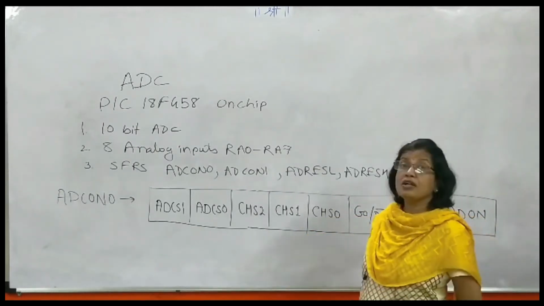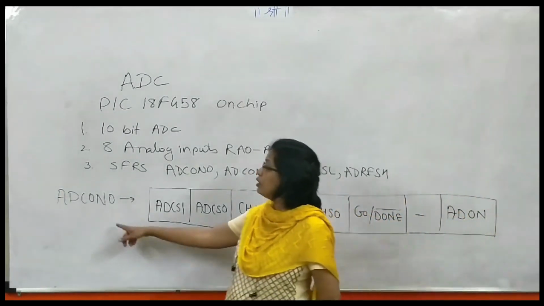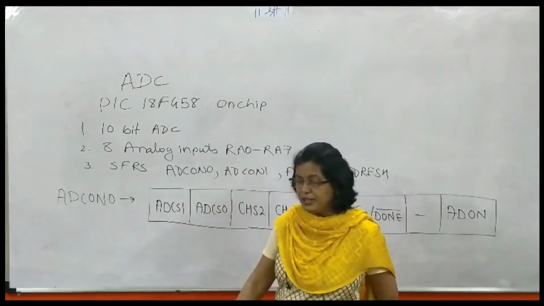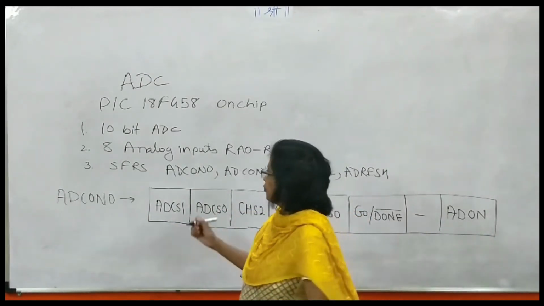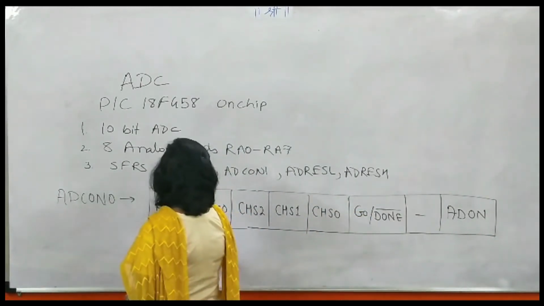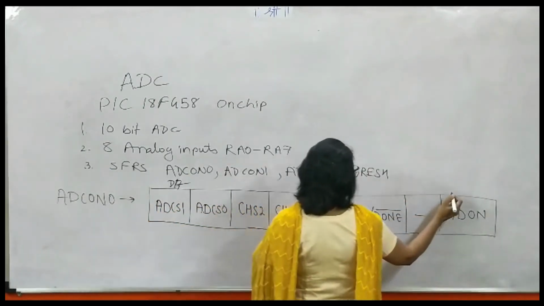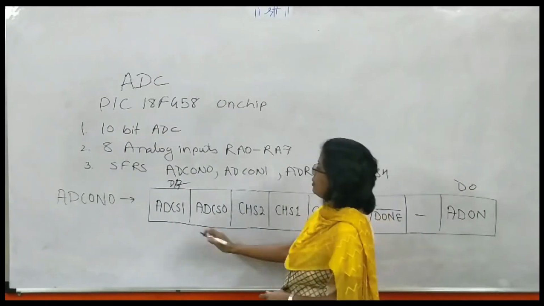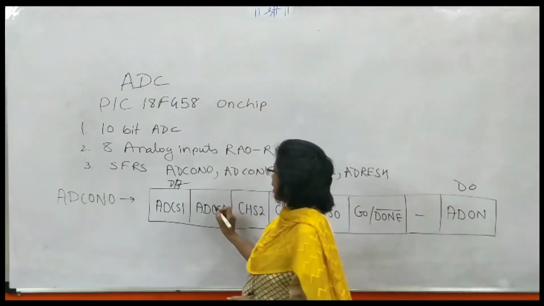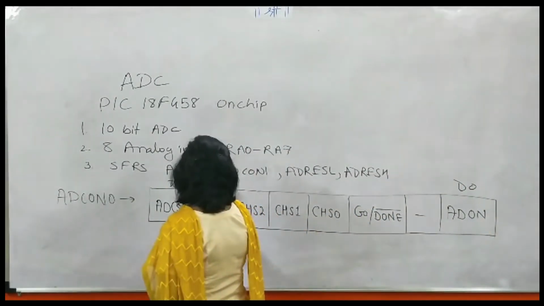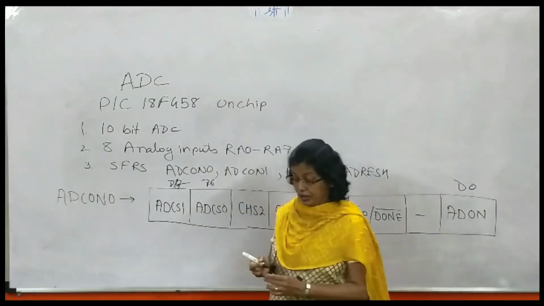Now let us see the first control register, that is ADCON0. It is an 8-bit register, with D7 to D0. D7 and D6 are ADCS1 and ADCS0.